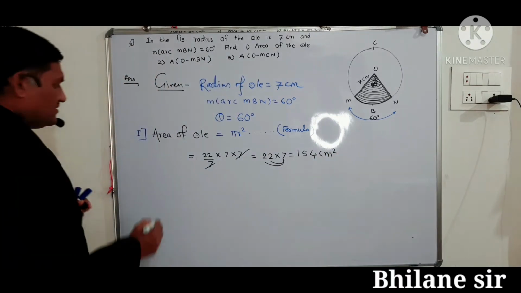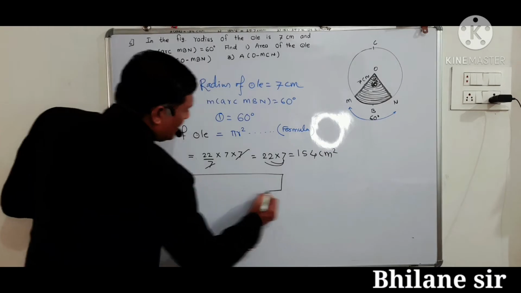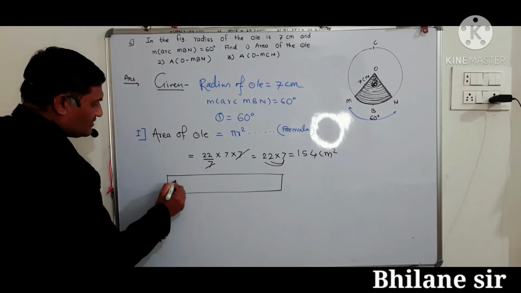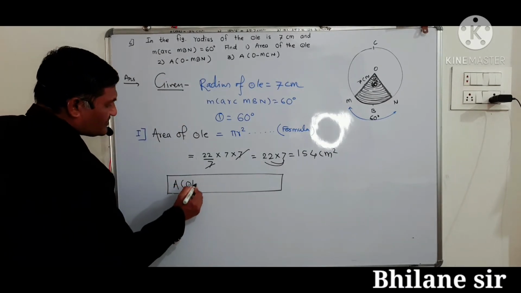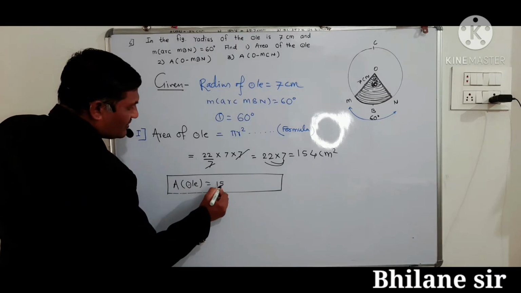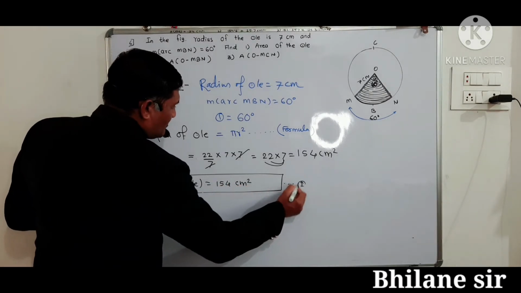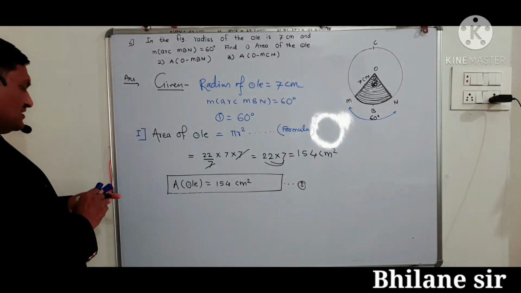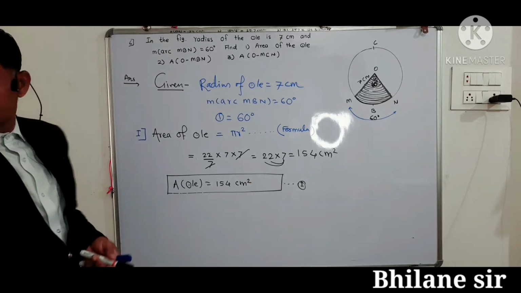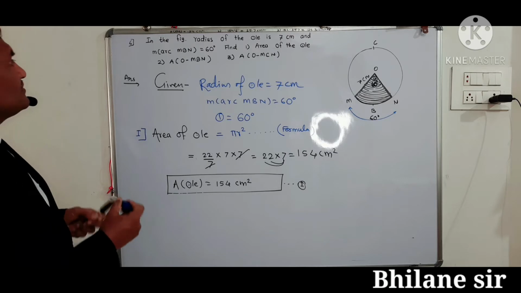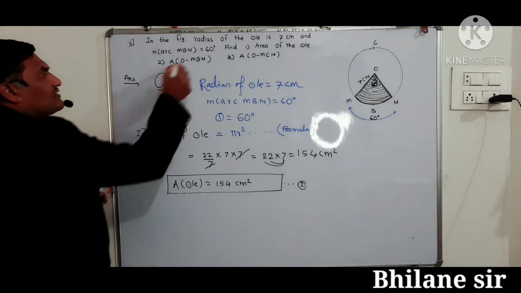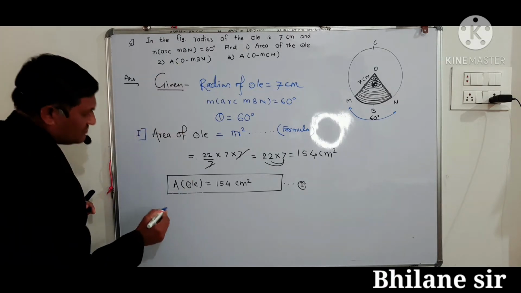Okay, finally we can write here area of the circle is equal to 154 centimeter square। This is equation number first. Then now we can find second, measure arc OMBN,